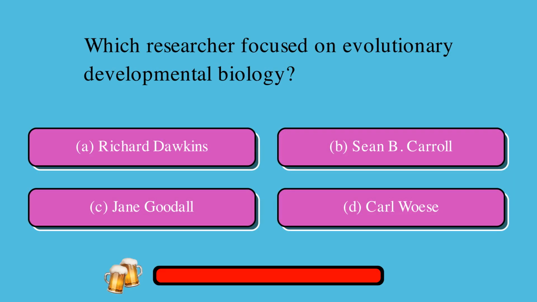Which researcher focused on evolutionary developmental biology? A. Richard Dawkins, or B. Sean B. Carroll, or C. Jane Goodall, or D. Carl Woese? The correct answer is B. Sean B. Carroll.